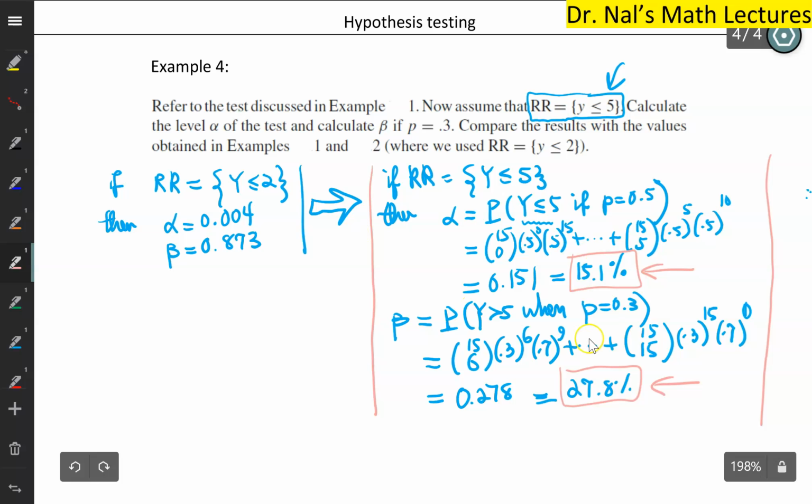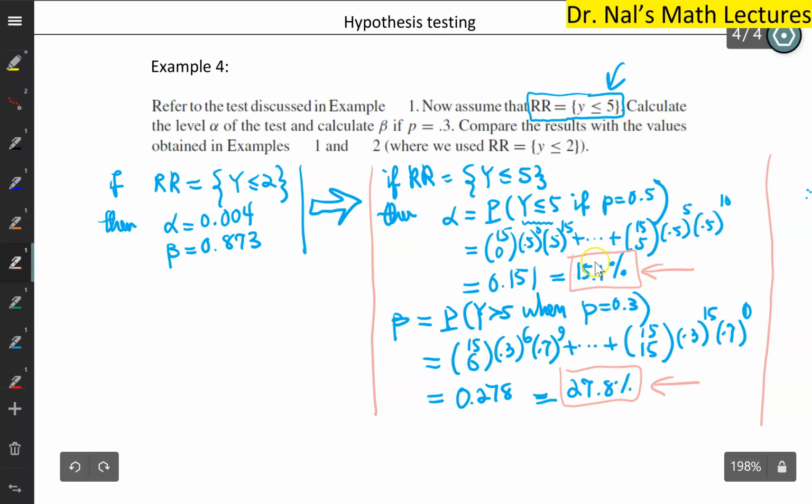So going back to this, the lesson that we learned from all this is we can change the rejection region. We analyzed the rejection region for 2 different situations. If the rejection region were y is less than or equal to 2, then alpha is extremely nice. The probability of making a type 1 error is extremely small, but it comes at the expense of almost surely making a type 2 error. Now, by expanding the rejection region, we find a compromise solution where we sacrifice some alpha. Now we are significantly more likely to make a type 1 error, but the type 2 error is down.